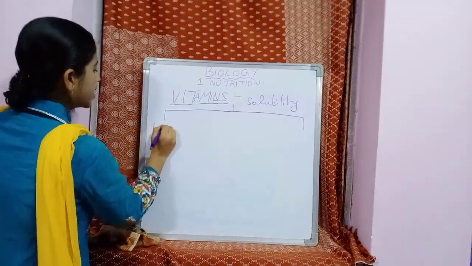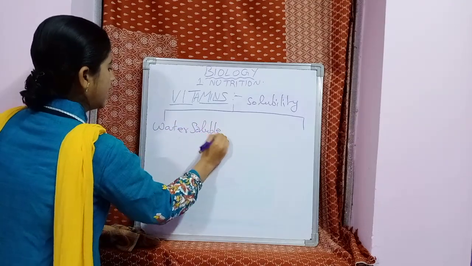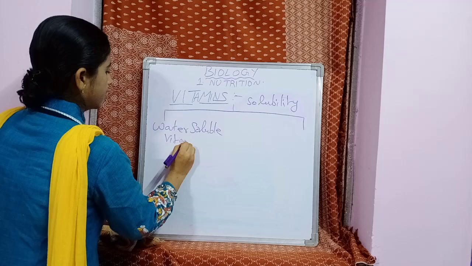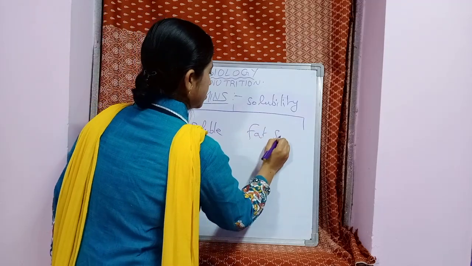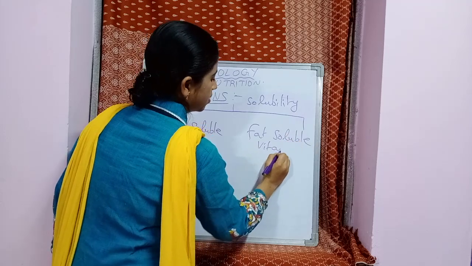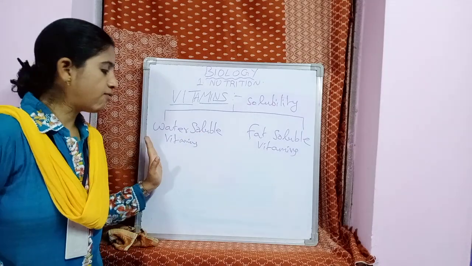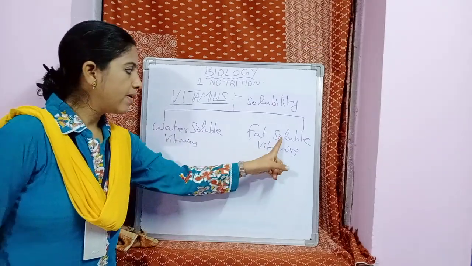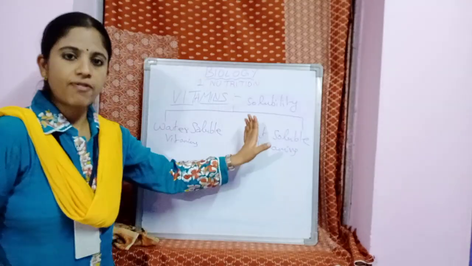They are water soluble vitamins and fat soluble vitamins. So vitamins are classified into two groups. First one is water soluble vitamins. Next, fat soluble vitamins. It is easy for us to read first fat soluble vitamins.